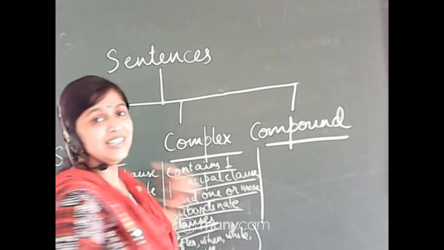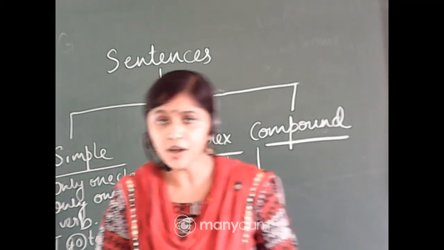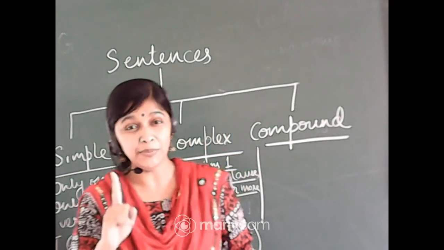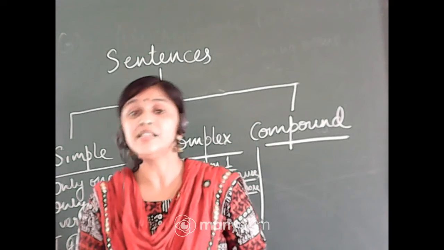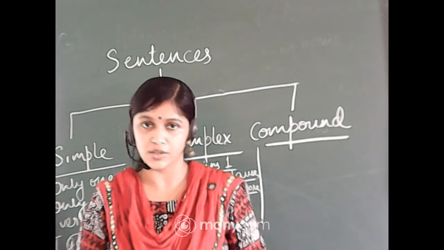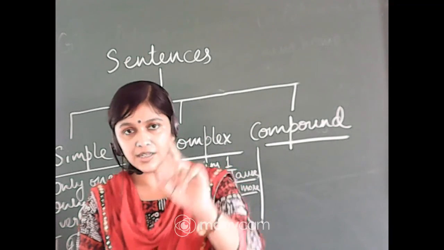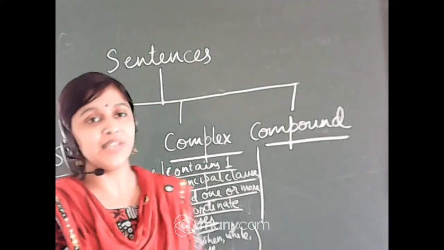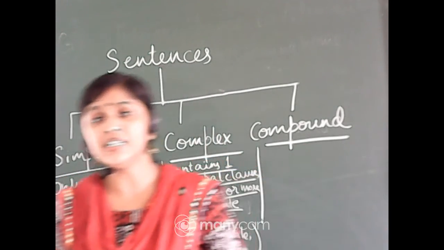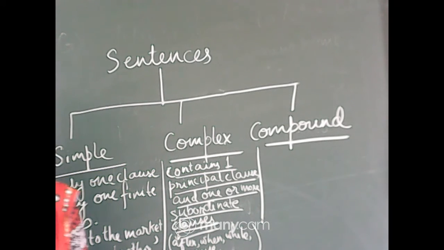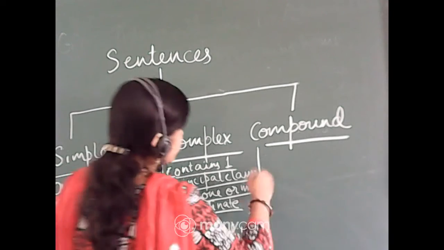So a simple sentence contains only one clause, and that is the principal clause. A complex sentence contains one principal clause, and it can be more than one subordinate clauses, or at least one subordinate clause. Okay, then come to compound sentence. A compound sentence contains two or more coordinate clauses. Coordinate clauses are nothing but principal or main clauses when they are joined together by a coordinating conjunction.